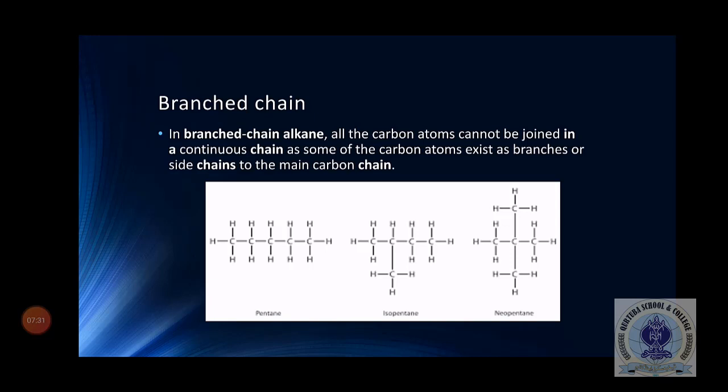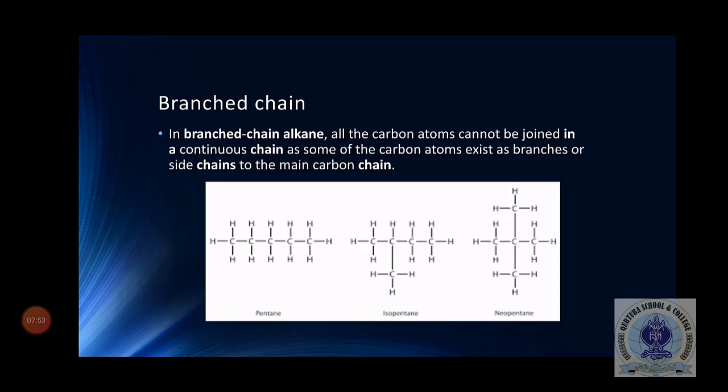In the first example, you can see that it's a straight chain compound. We have 5 carbons and they are arranged in a straight chain. So this is an example of a straight chain. While in the second example, isopentane, and in the third example, neopentane, you can see that one of the carbons is attached as a branch, as an extremity.